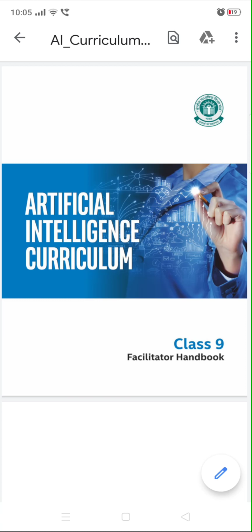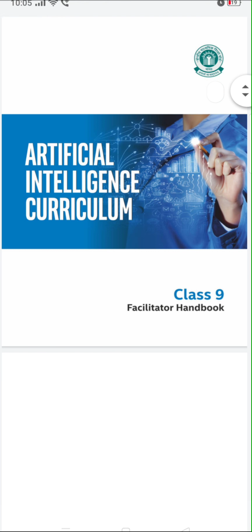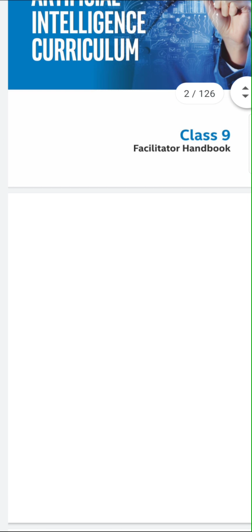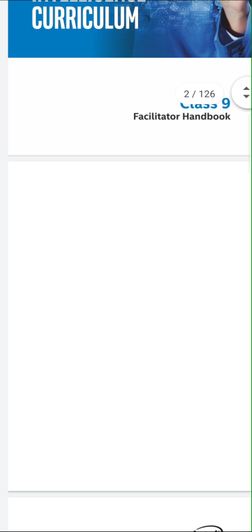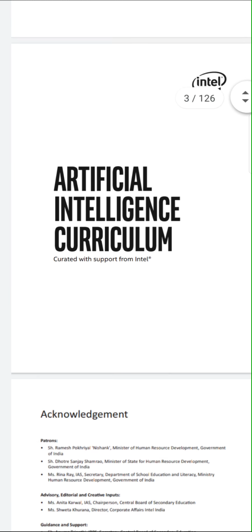Hello students, in Artificial Intelligence class of 9th, I will be showing you the book which is prescribed by the Central Board of Secondary Education and it can be downloaded from the CBSE website. So this is the curriculum of class 9 and facilitator handbook. The same can be downloaded, right? As we move forward, I will show you the curriculum.